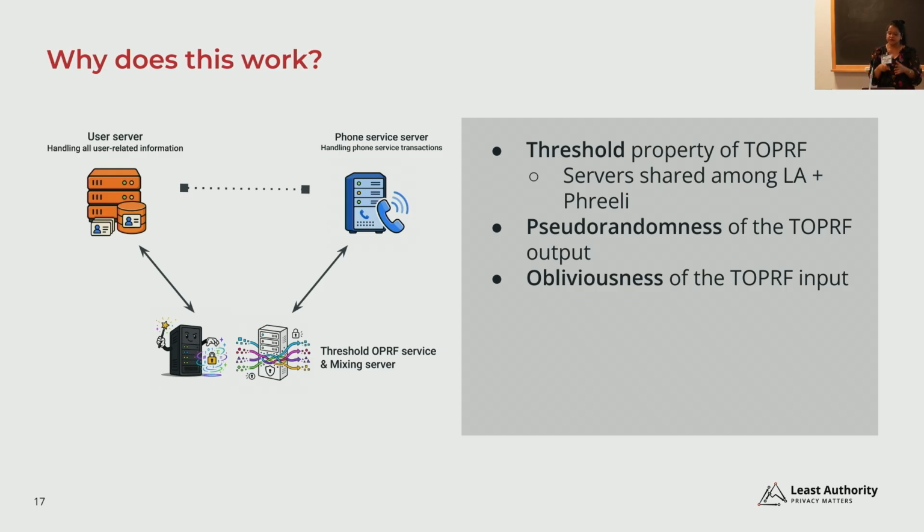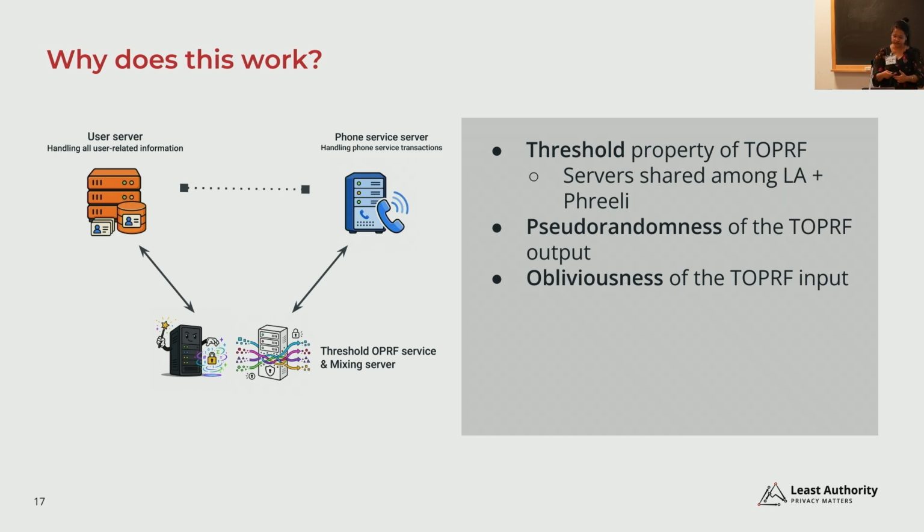And then the pseudo-randomness of the threshold OPRF output gives us the unpredictability that we need from the output, and the obliviousness ensures that the input as well as the output is not learned by each of the servers which participate in this evaluation.